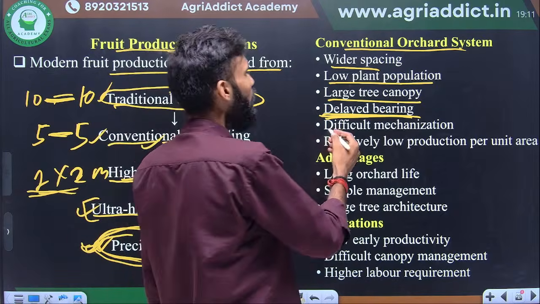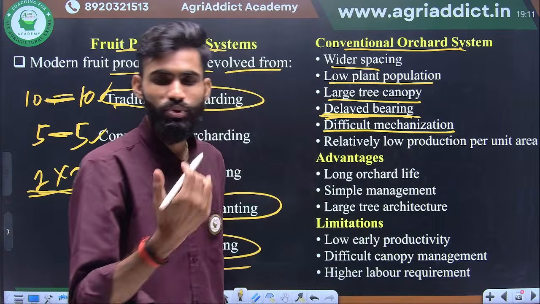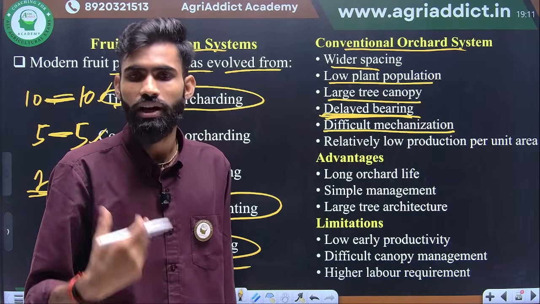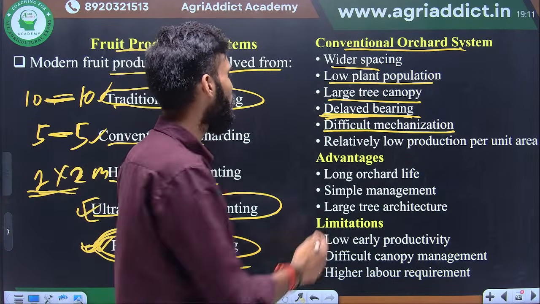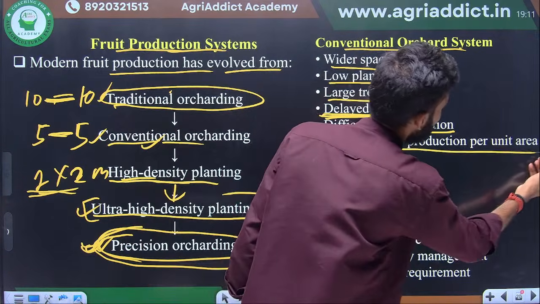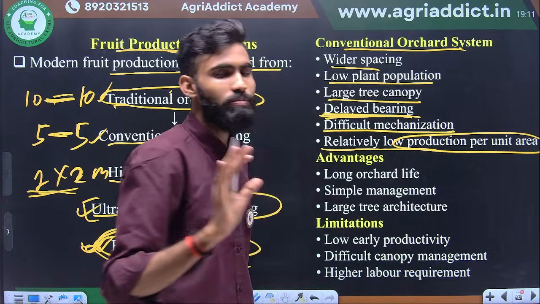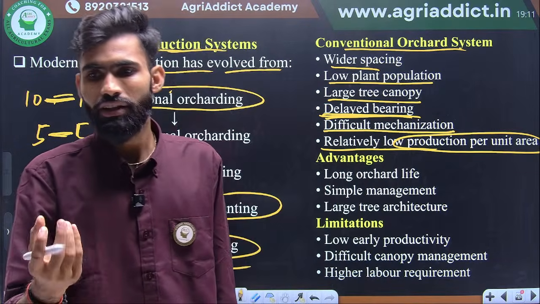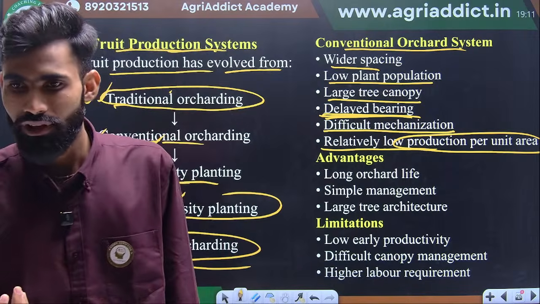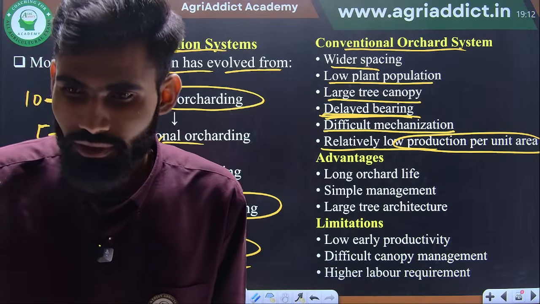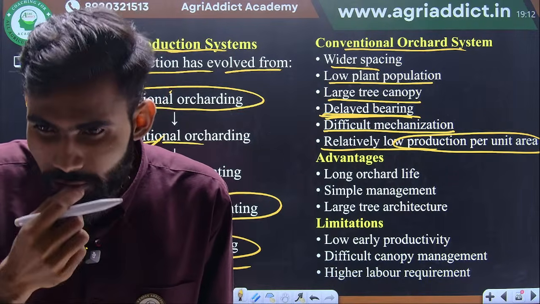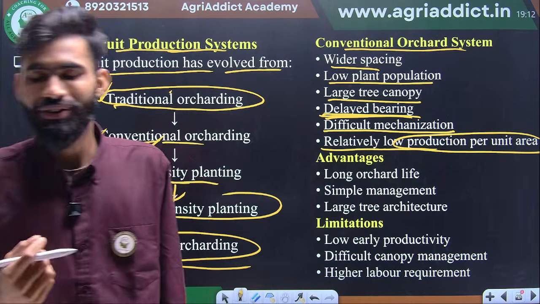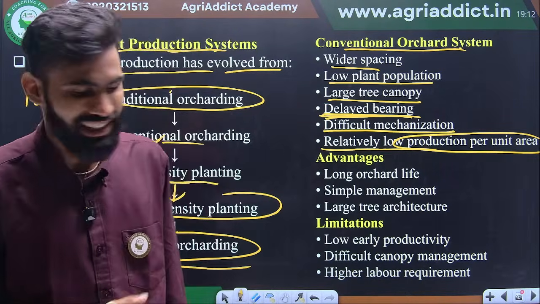Mechanization is difficult; if you see the larger plant height, how can you use any machinery? Relatively low productivity per unit area, if the plants can't be managed anyway. Protected cultivation is possible, we'll see in the upcoming slide.